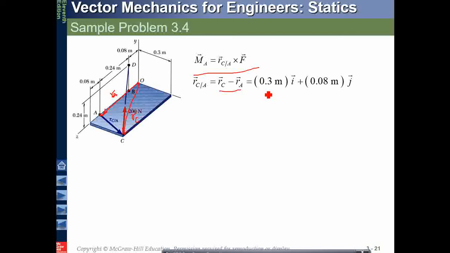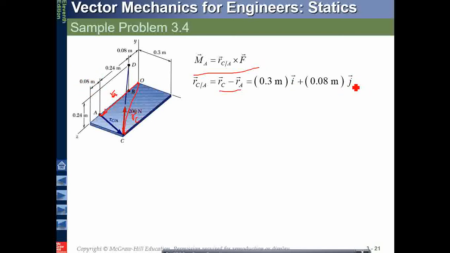So 0.3 minus 0 is 0.3. This is along i. The z component of RC will be from here to here, and the z component of RA will be from here to here. So the difference is 0.08.